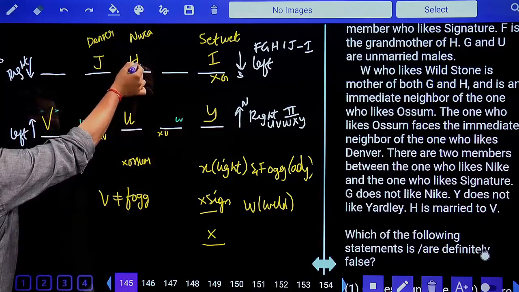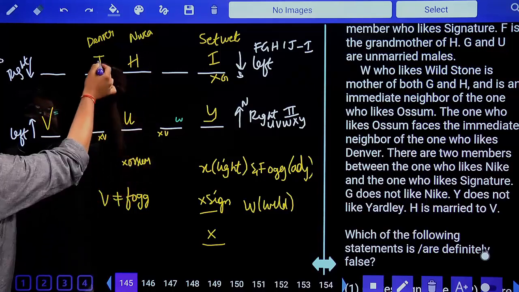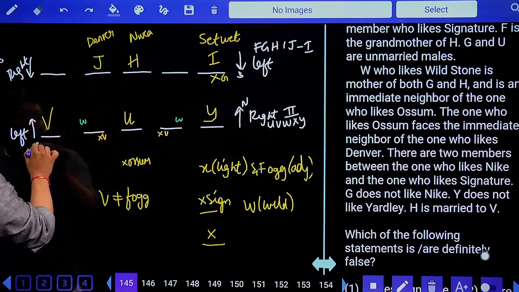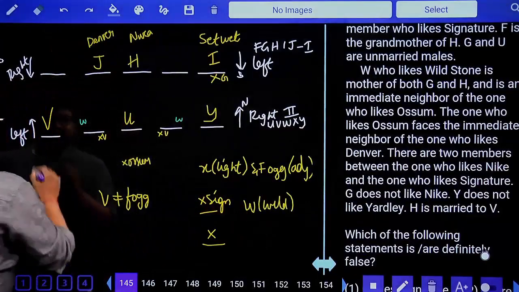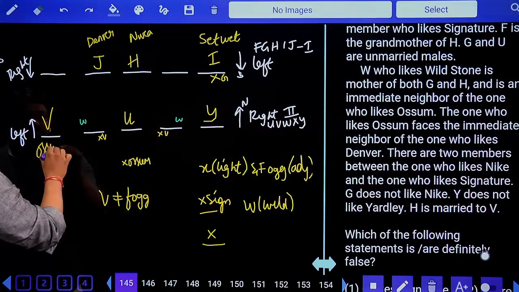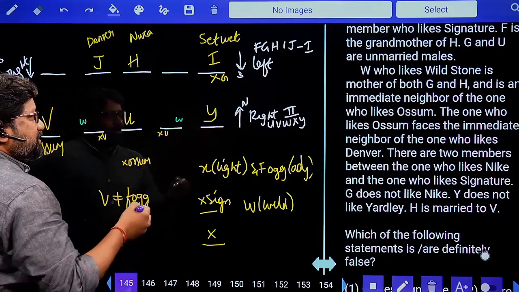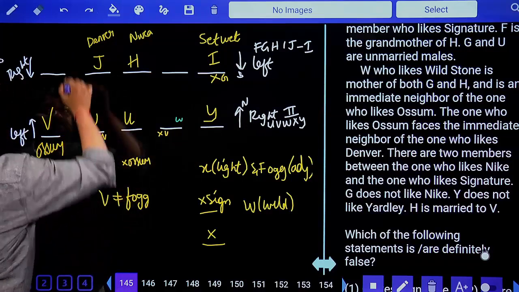Denver, immediate neighbor, H. Opposite should be awesome, but this is not supposed to be awesome. J, immediate neighbor, vacant place. Opposite, awesome. Yes. So this is awesome. So I'm fixing awesome here. Done. When you're fixing awesome here, what is the earlier point that I told you? W is an immediate neighbor of the one who likes awesome. So pakka this is W.